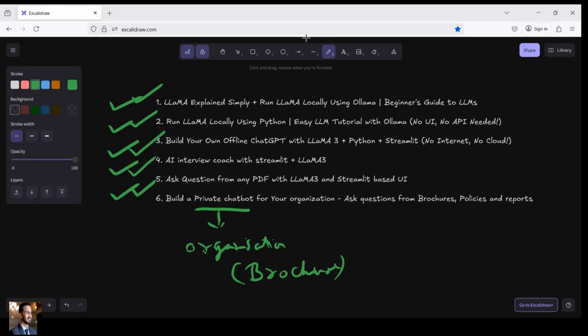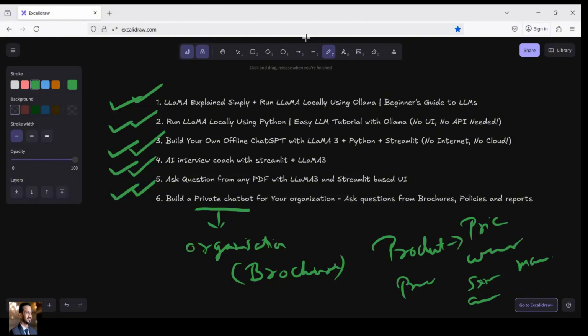Suppose you are selling a product. About the product, you create a document, for example, what the price is, what the warranty is, the service center number, the customer care details, or you can say a product manual: how to use that product, what precautions need to be taken.